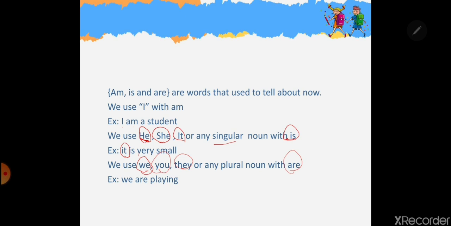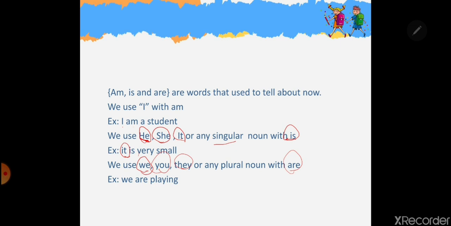The last one, they. You use the word they if you are talking about people or about something and they are not with you right now. You are not with them. You are talking about them. You are not included. So you say they are playing, or maybe they are sleeping. You use the word they. They are doing anything else. You name it. Okay?